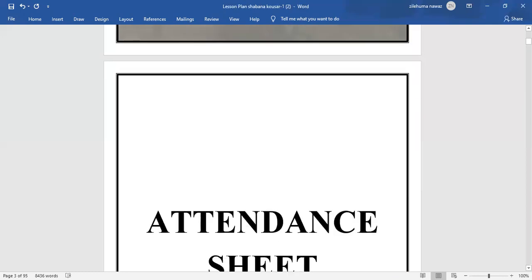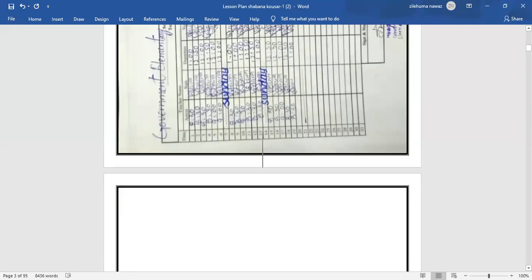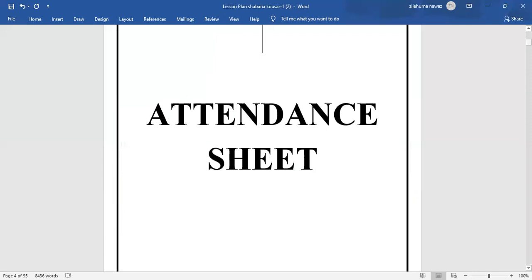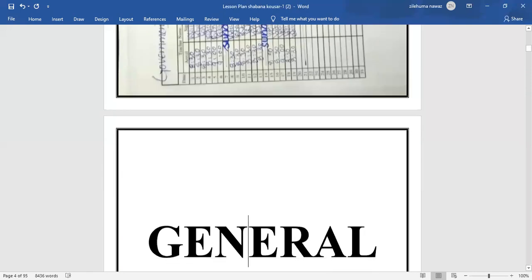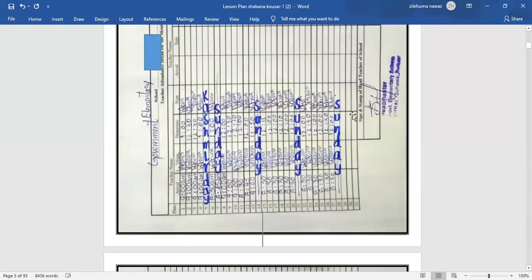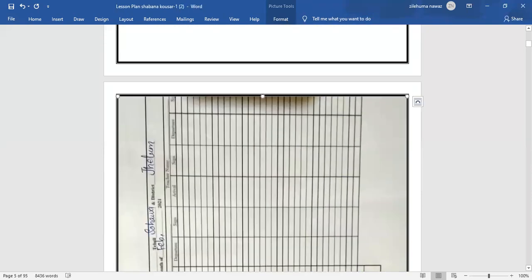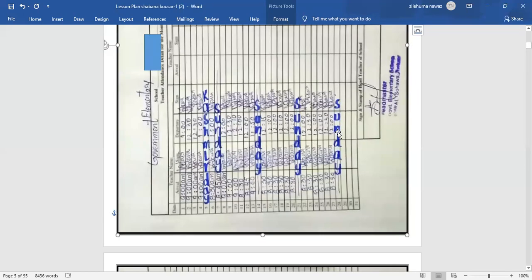The next thing you should attach is the attendance sheet. Here you should write attendance sheet, and then here we go, it is the attendance sheet. You can also take the attendance sheet from the A608 booklet available on the website. Download it, take a picture, and paste it in docs, like MS Word.